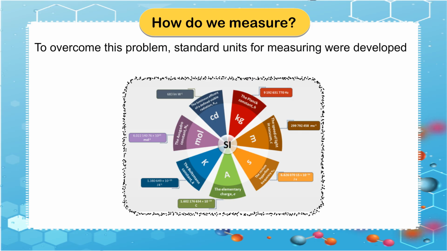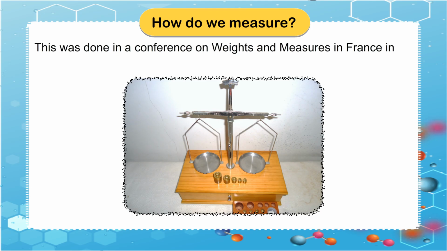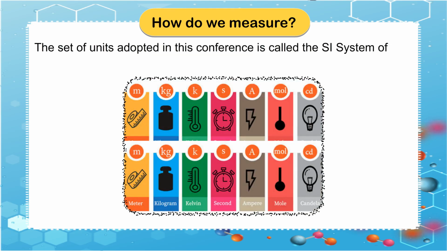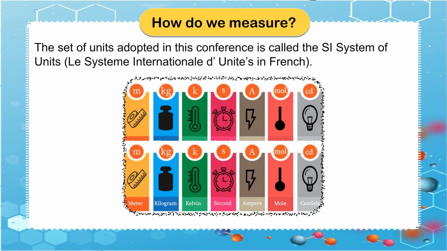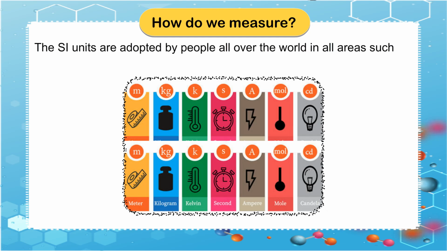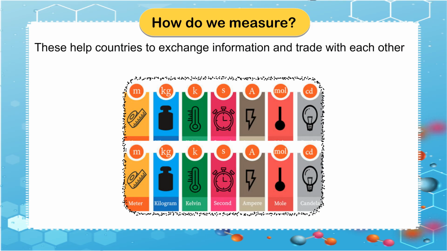To overcome this problem, standard units for measuring were developed by a group of scientists from all over the world. This was done in a conference on weights and measures in France in 1960. The set of units adopted in this conference is called the SI system of units, Le Système International d'Unités in French. The SI units are adopted by people all over the world in all areas such as education, research and industries. These help countries to exchange information and trade with each other smoothly.